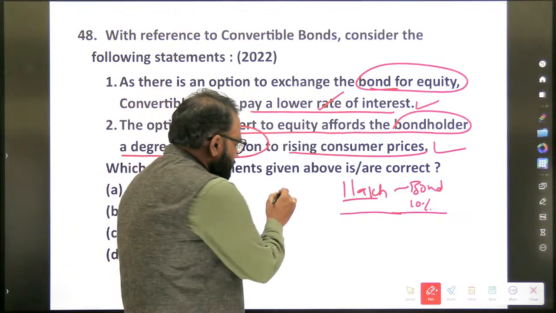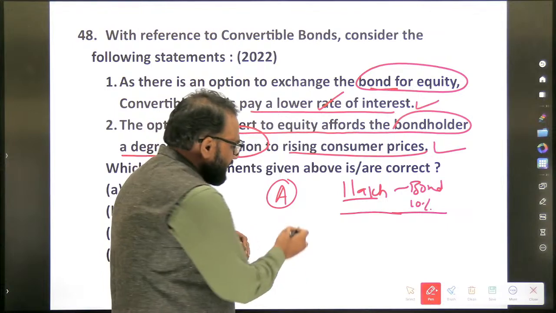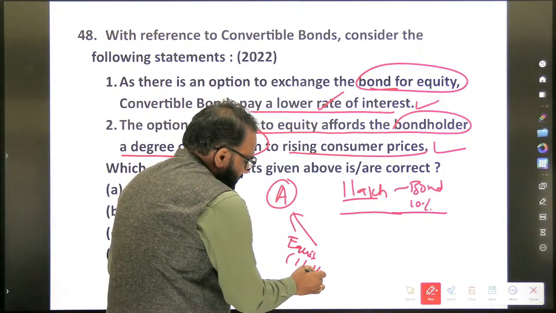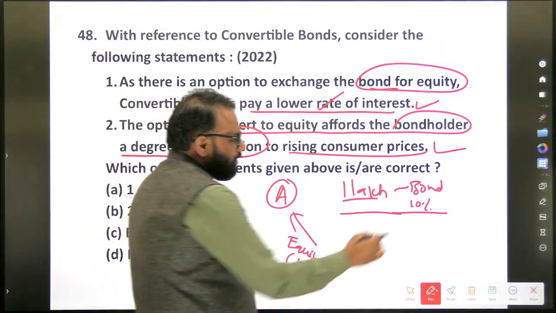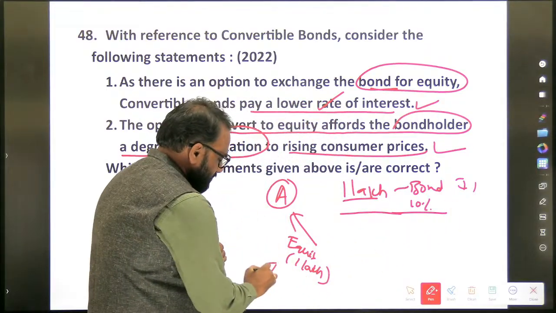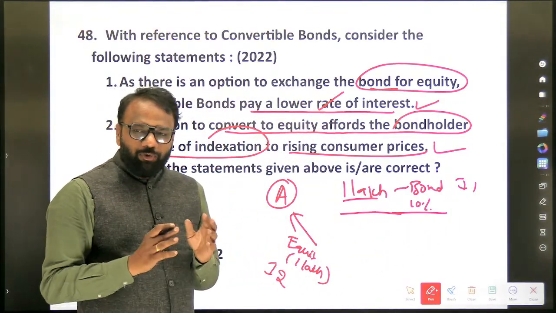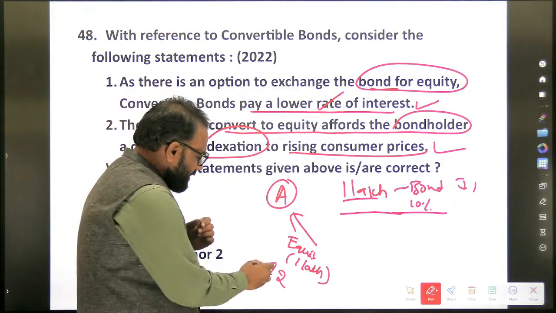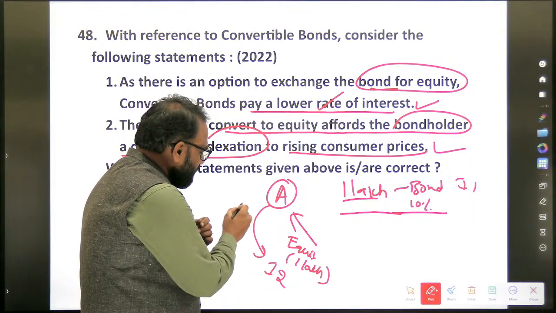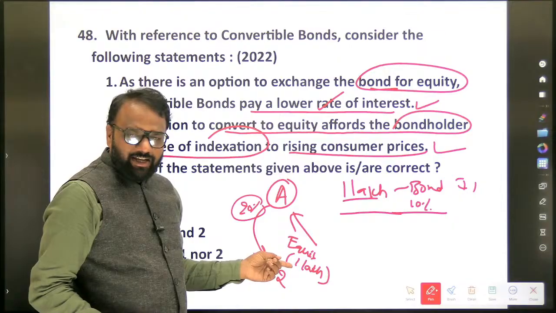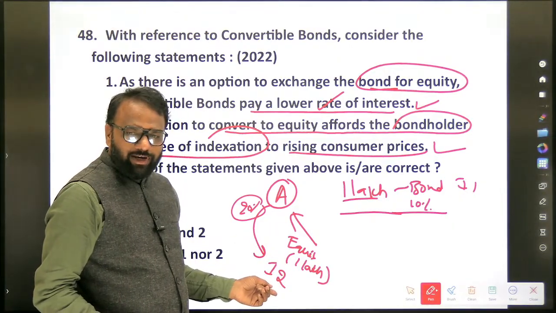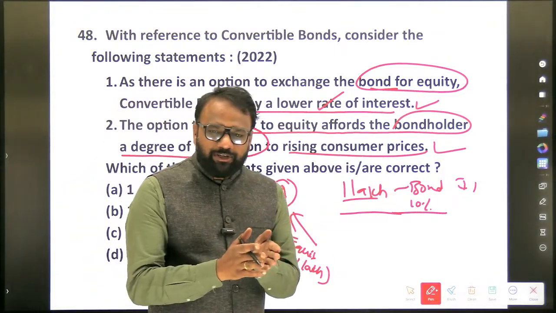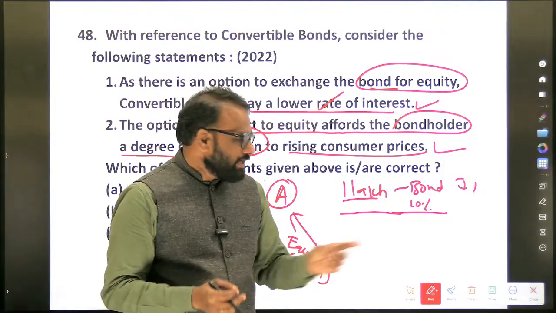Now another person, let's assume this is the same company A. Another investor has invested 1 lakh rupees in the form of equity. Here I will call investor 1, here investor 2. During this 1 year period, company A has started performing extremely well. So investor 2 is getting a dividend of, let's assume, 20%. If he has invested 1 lakh rupees, he will get 20,000 rupees as a dividend after 1 year. Investor 1, if he is only taking the interest, will get 10,000 rupees.